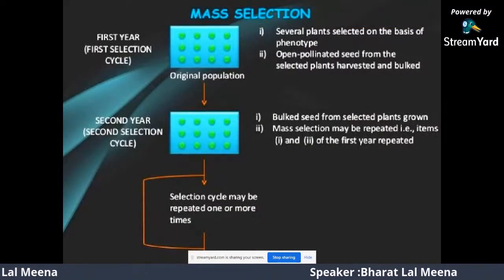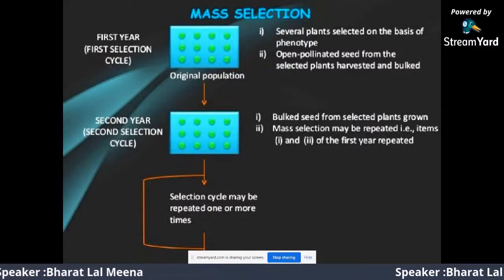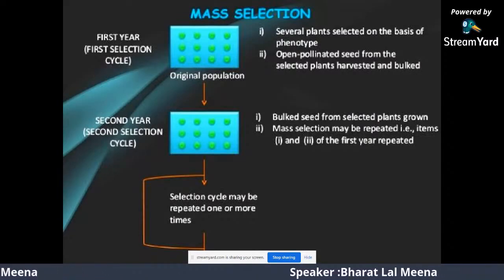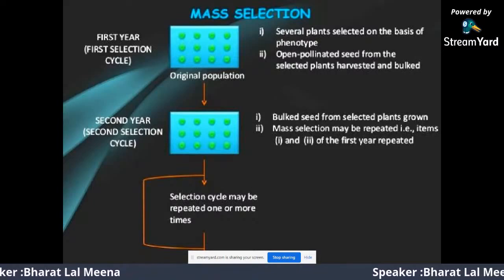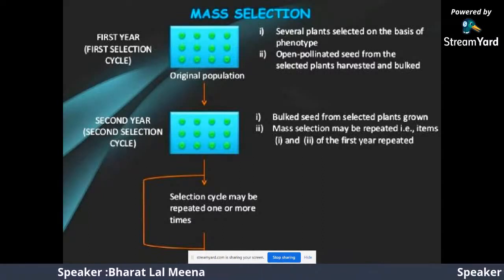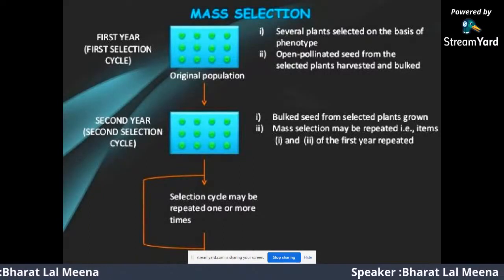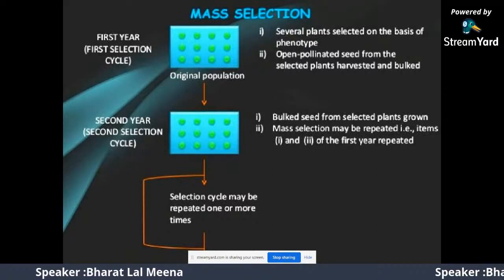Mass selection: in mass selection, several plants are selected on the basis of phenotype and open pollinated in the population. The open pollinated seed from the selected plants is harvested and bulked. This is the first year, or first selection cycle. In the second year, the bulked seed from the selected plants is grown and mass selection may be repeated. This completes the first cycle of mass selection, and after that the first and second year are repeated.